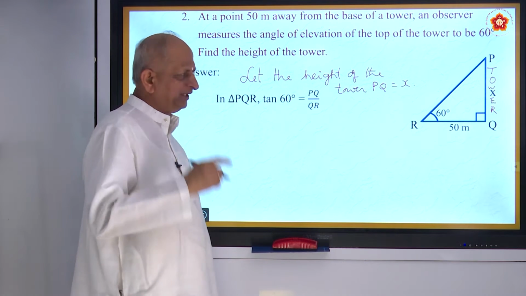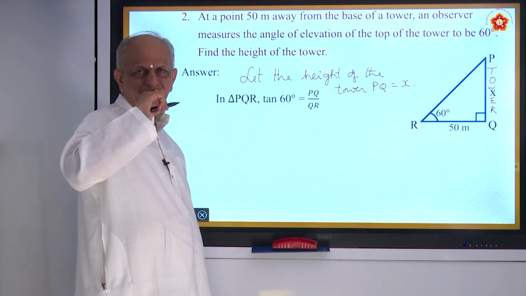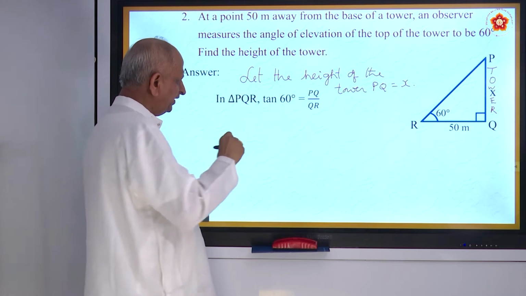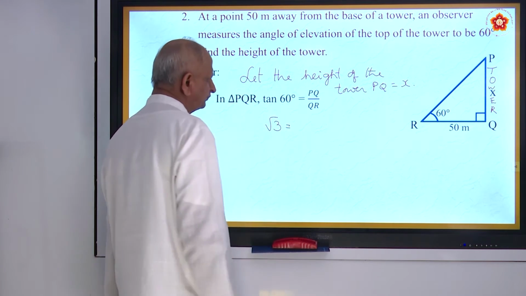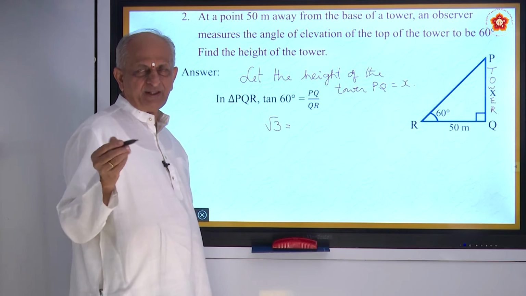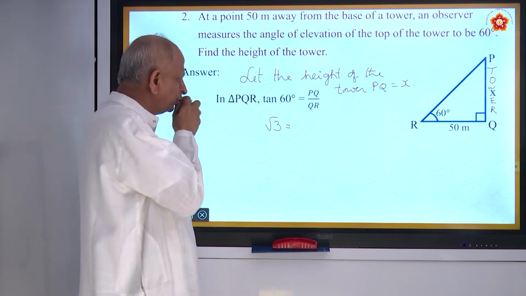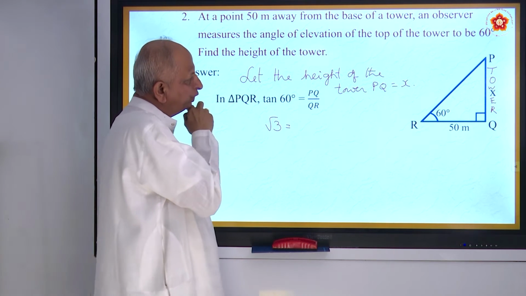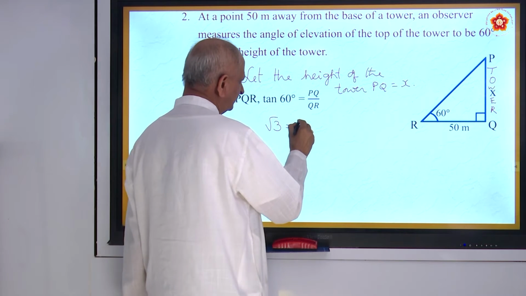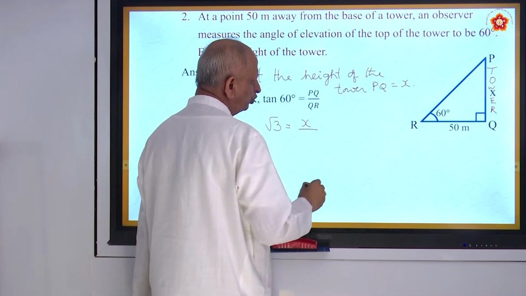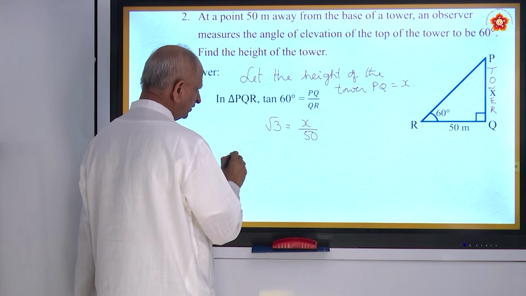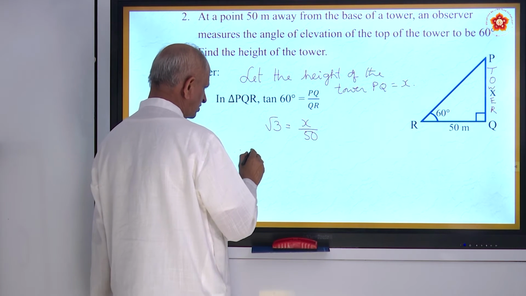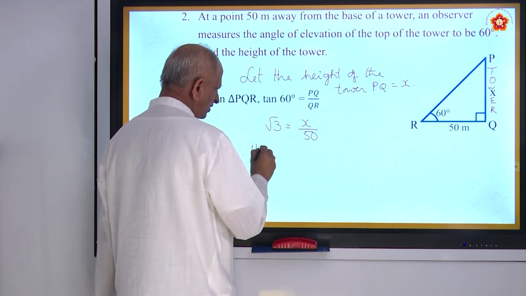What is tan 60? Tan 60 is root 3, that is sin 60 by cos 60. So root 3 equals PQ, which is x, we don't know, by QR, which is 50. Therefore, height of the tower.